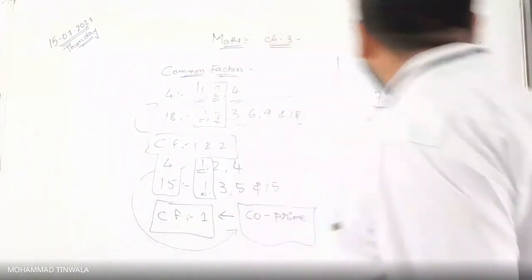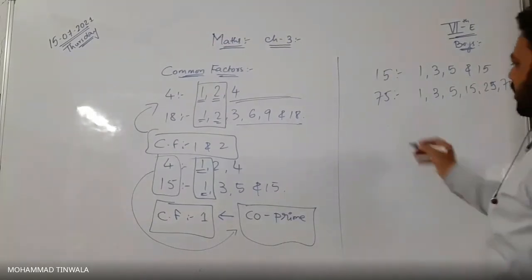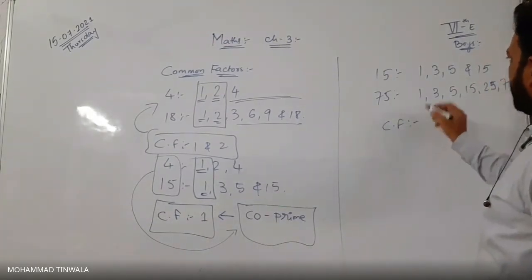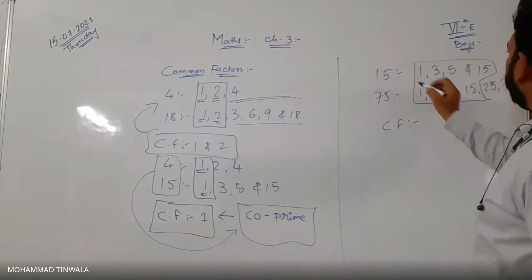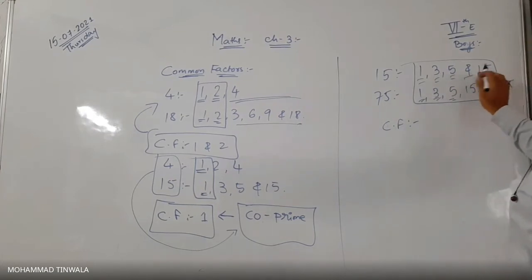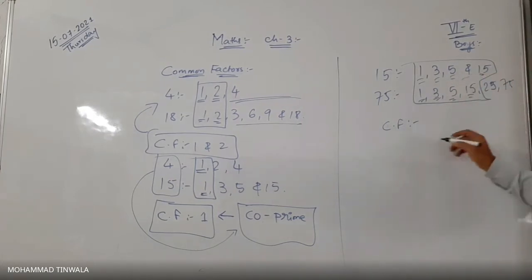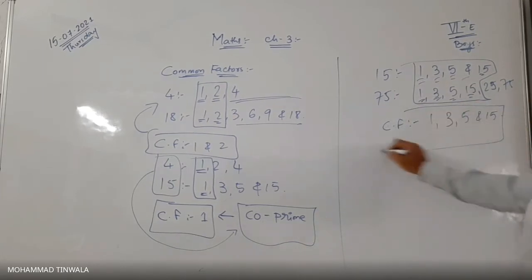No, sir. Okay. So now what are the common factors between these two numbers? The common factors will be 1, 3, 5 and 15. All of the numbers are common, except the last, 25 and 75. 1, 3, 5 and 15 are the common factors of 15 and 75. Is that clear?